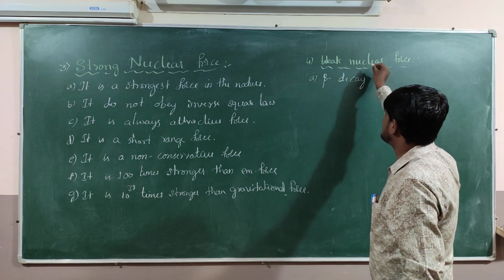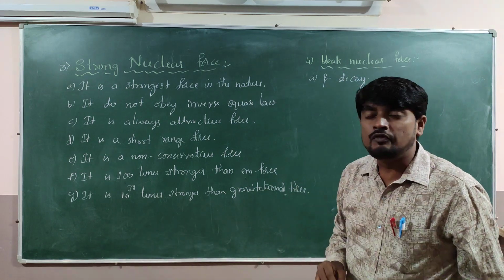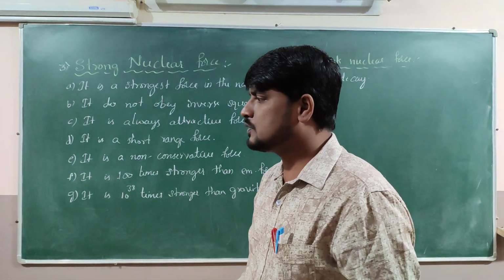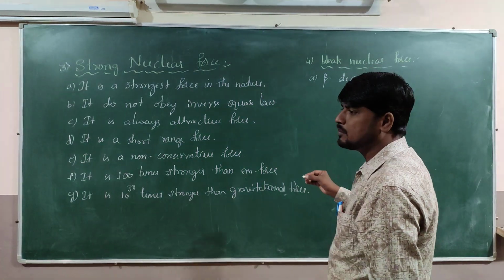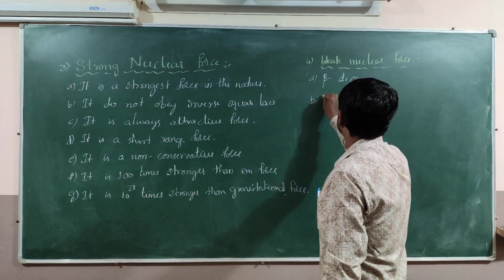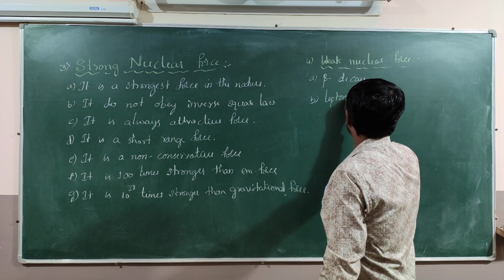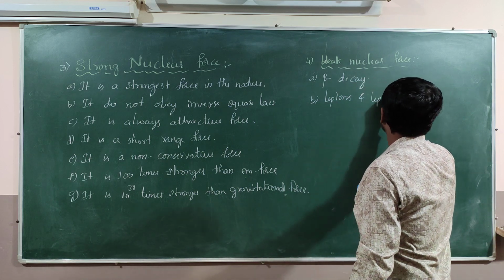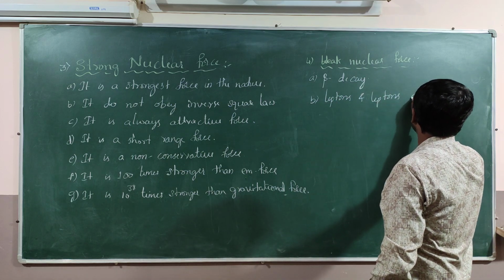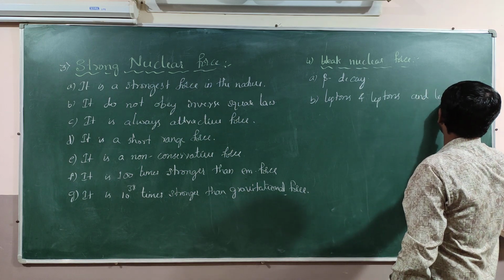In this beta decay, you will come across the weak nuclear force, and this weak nuclear force exists between leptons and mesons.